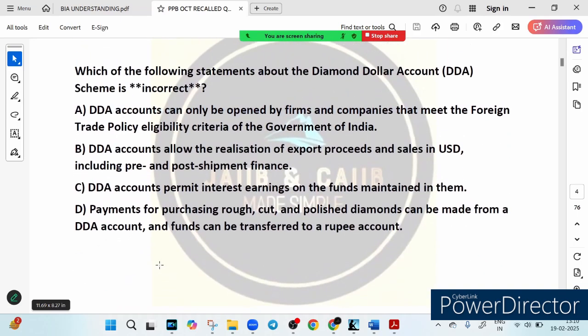आइए second question को देखते हैं। डायमंड डॉलर अकाउंट के बारे में कौन सा कथन गलत है? Which statement is wrong regarding the diamond dollar account? Let's go through the options.